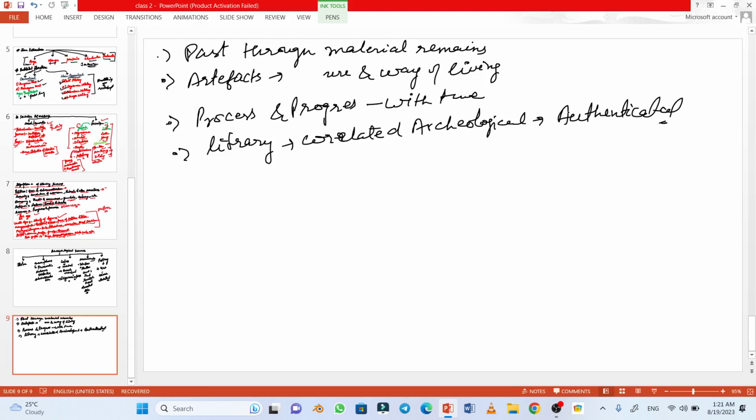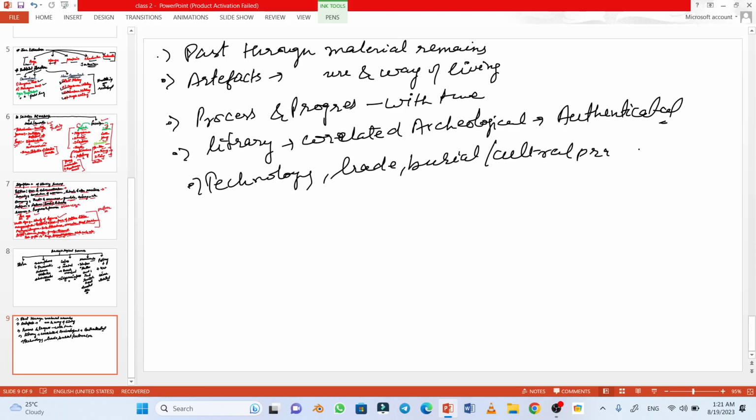Also, they give us detail about technology, trade, burial or cultural practices, food habits, and agriculture.